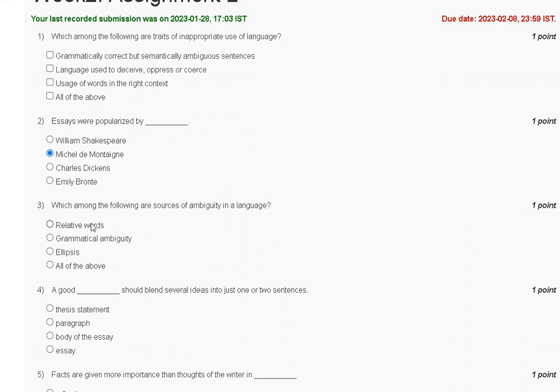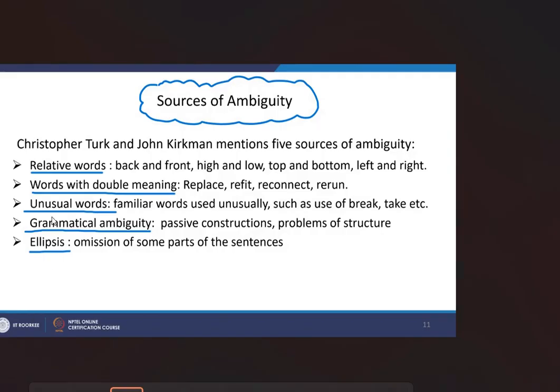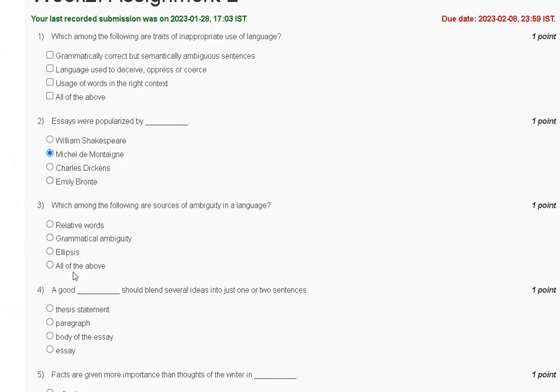Question number third. Which among the following are sources of ambiguity in a language? First, relative word. Second, grammatical ambiguity. Third, ellipses. Fourth, all of the above. So the explanation of question number third is here. Sources of ambiguity are relative word, word with double meaning, unusual word, grammatical ambiguity, ellipses. So the correct answer to question number third is option number D.